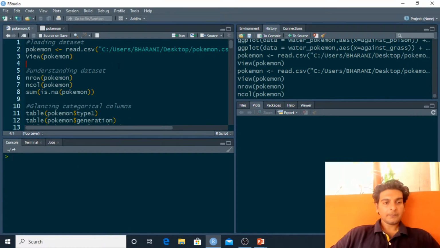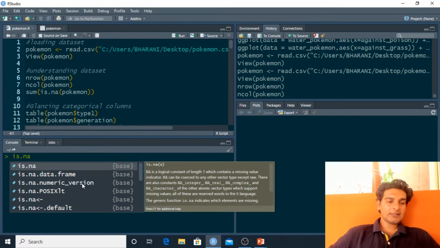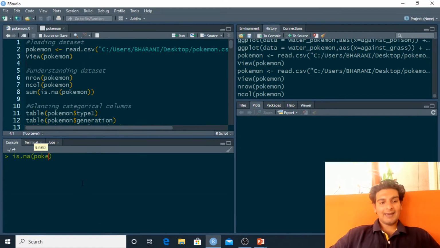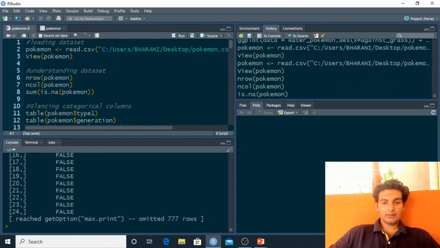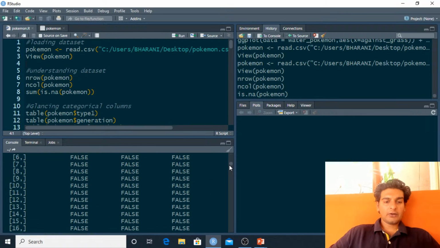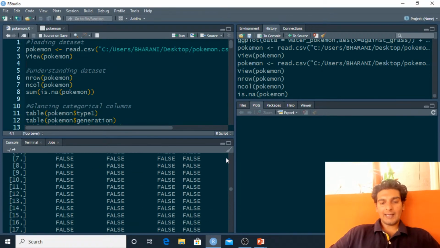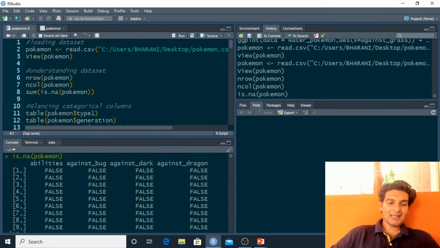So we've checked the number of rows and columns, and now I'd also want to see if there are any missing values present in this data set. To check for missing values, we've got the is.na function, and inside this I'll pass in the Pokemon data frame. Now this gives us a bunch of true and false values. If there is a false value, then there is no null value there.